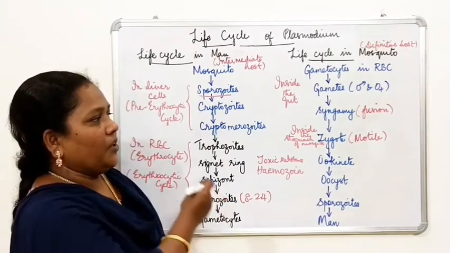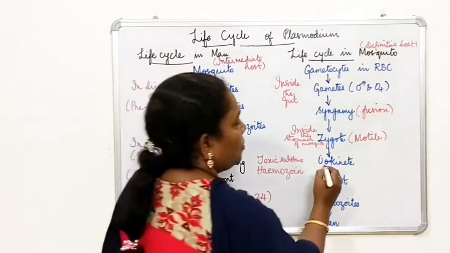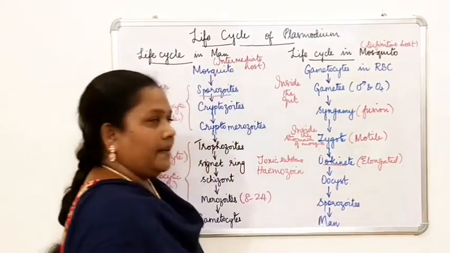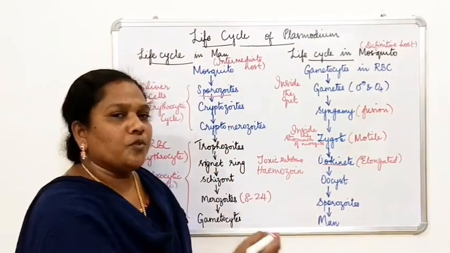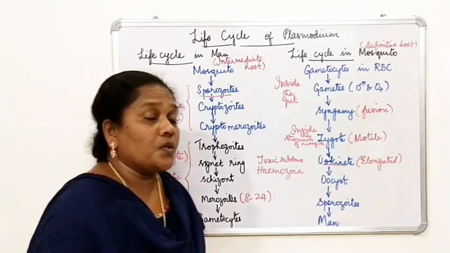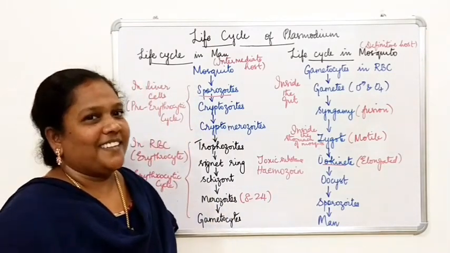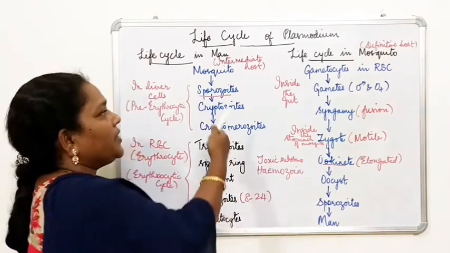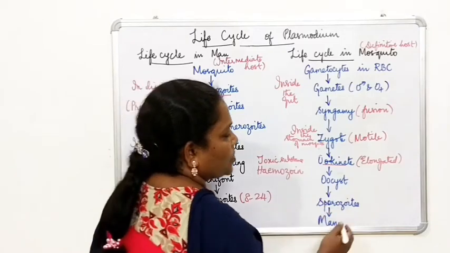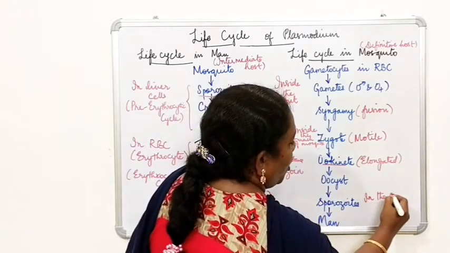After that, the zygote develops into a structure called the ookinete. The ookinete will be elongated. And then the oocyst is formed, which moves to the wall of the stomach of the mosquito. And then this oocyst develops into sporozoites. What is a sporozoite? It is the infective stage of Plasmodium that infects man. So where is it seen now? These sporozoites will be ready in the wall of the gut.